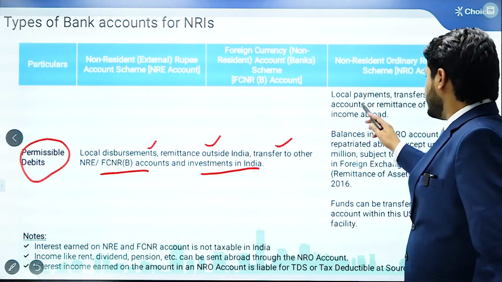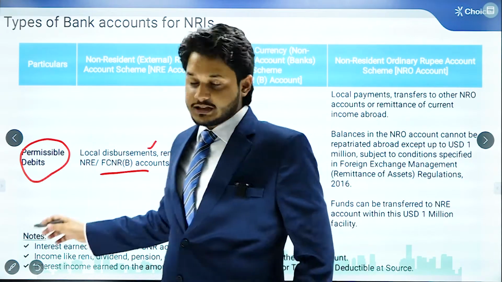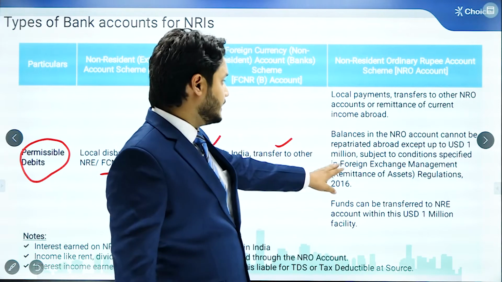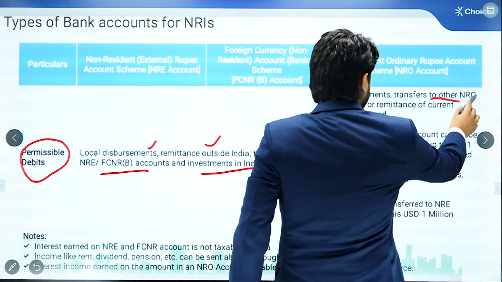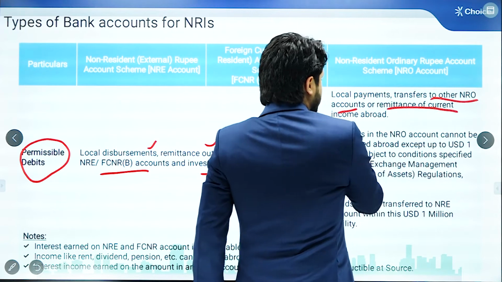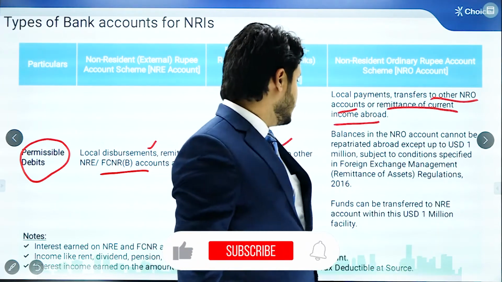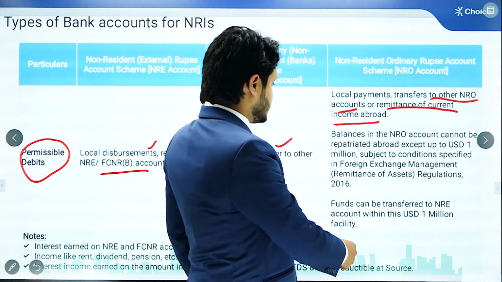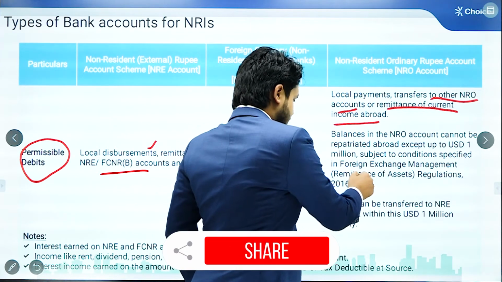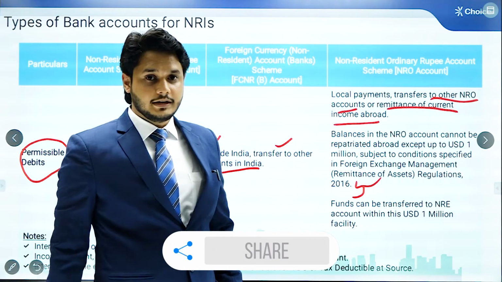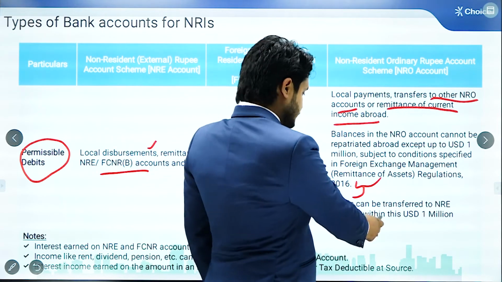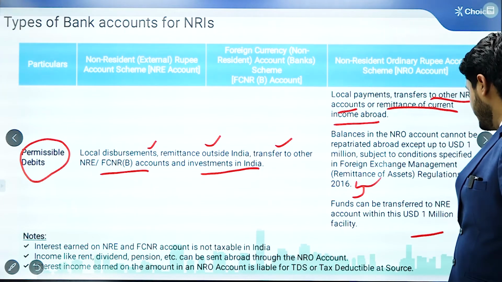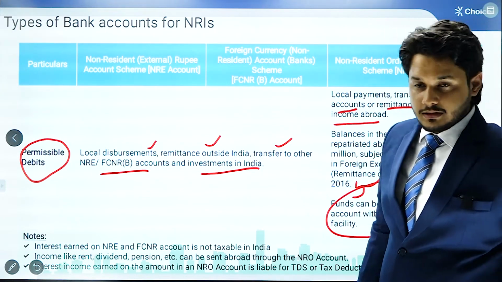For the NRO account, what are the permissible debits? That means what are the withdrawals allowed? Local payments, that means local payments within India, transfer to other NRO accounts, and remittance of current income abroad. These are allowed. Again, the balances in the NRO account cannot be remitted more than $1 million, subject to the conditions as per the FEMA regulations, under the $1 million scheme issued by the RBI. And funds can be transferred from the NRO account to the NRE account, but again, the threshold of $1 million will be applicable to these transfers.